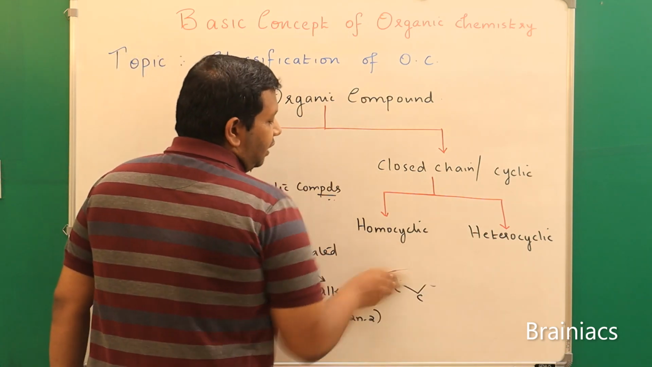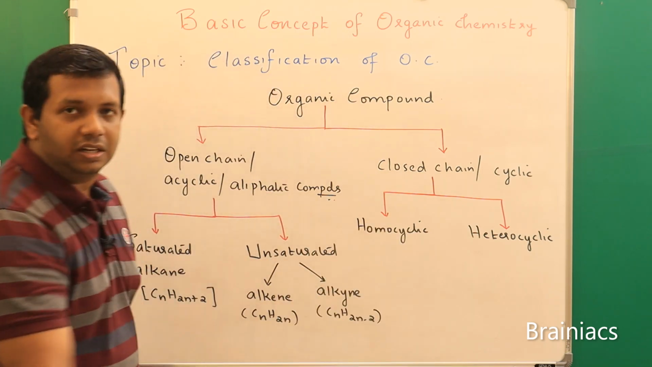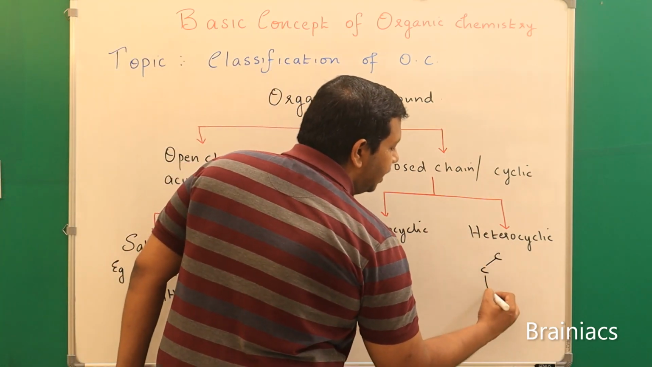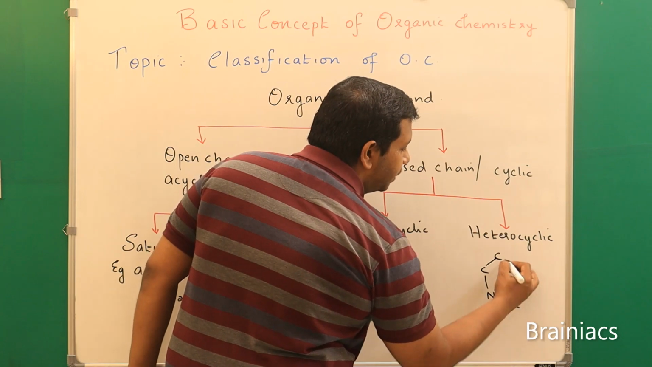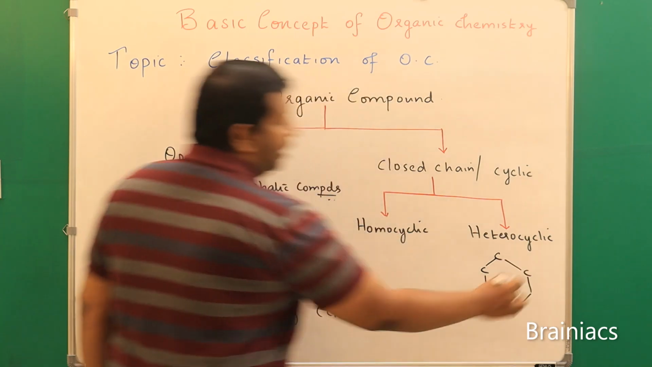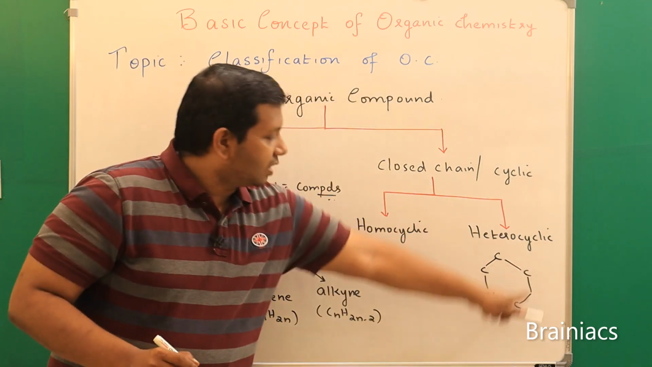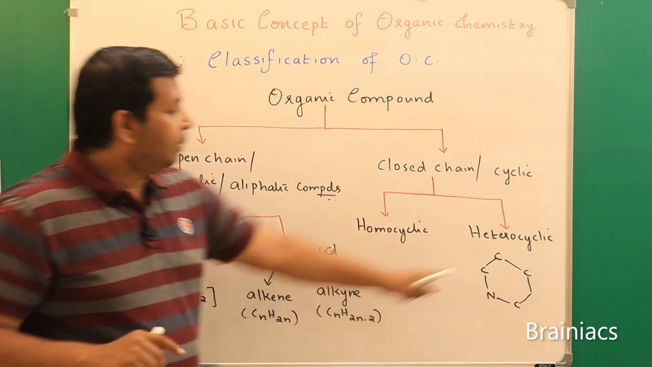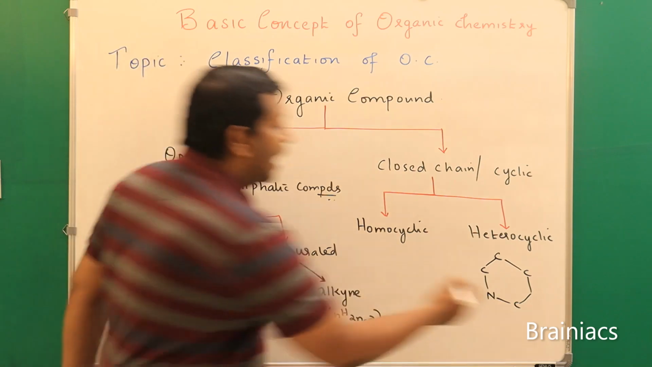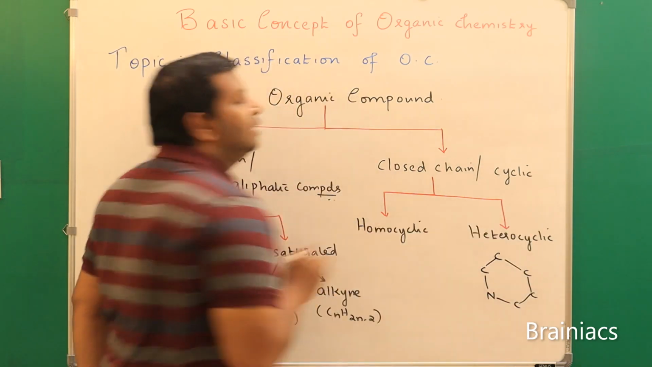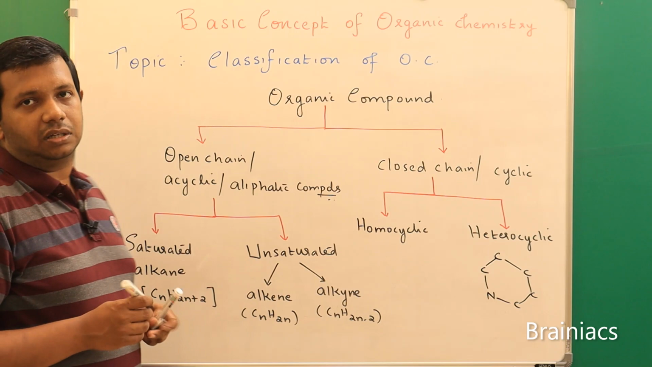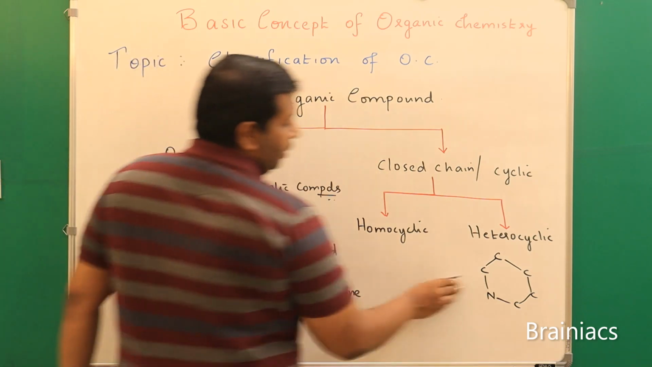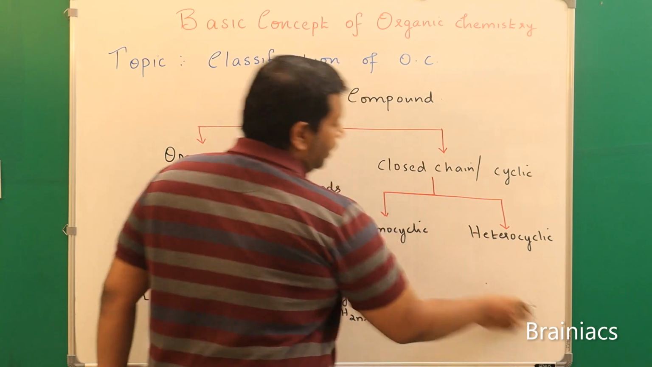Now let's try to understand what heterocyclic is. Heterocyclic means very simple. Suppose in the ring structure another element comes into the picture. For example, you could see here in the ring structure, everywhere carbon, but here nitrogen is there. That means more than one element is present in the ring structure. In that case, we use the term heterocyclic. So I hope you understood the difference between homocyclic and heterocyclic.